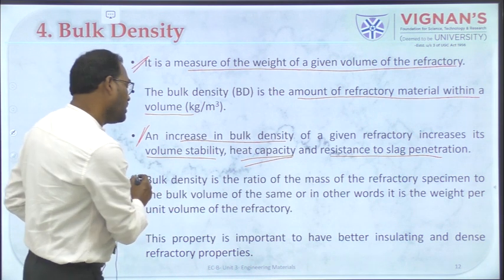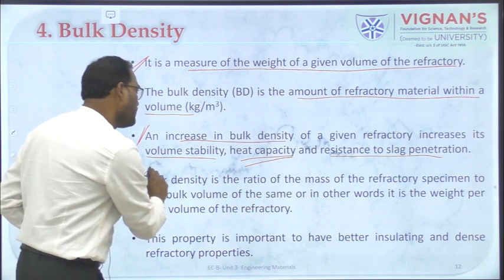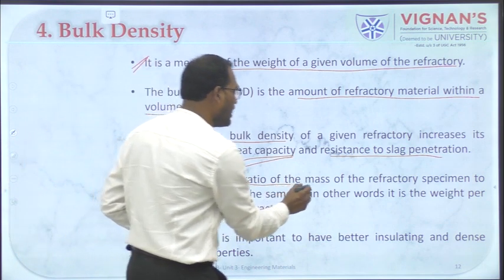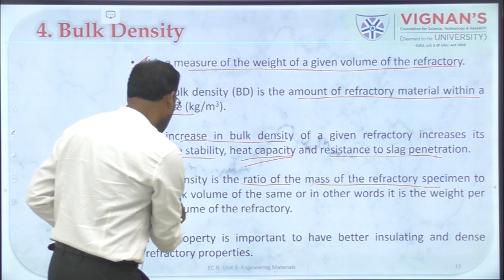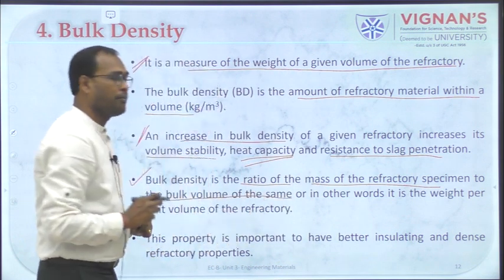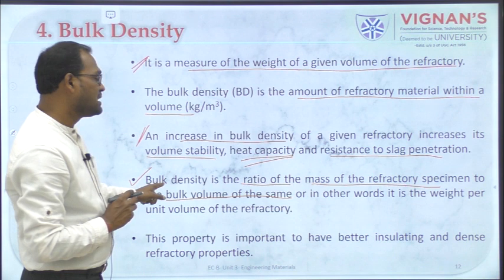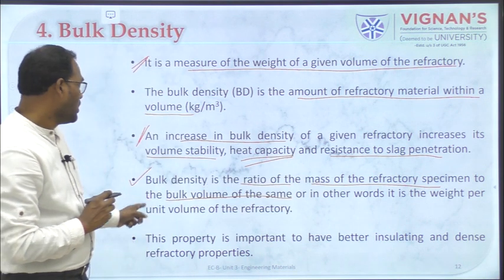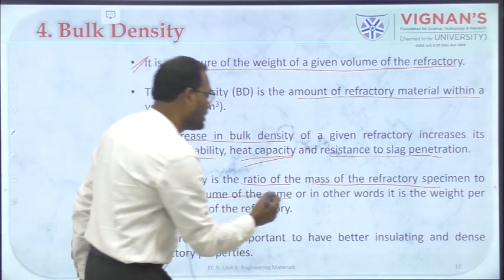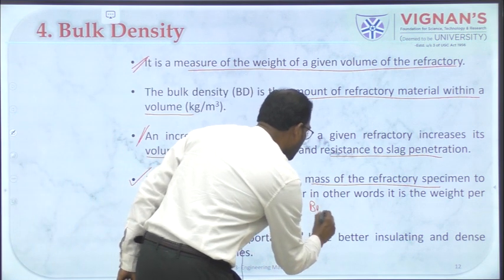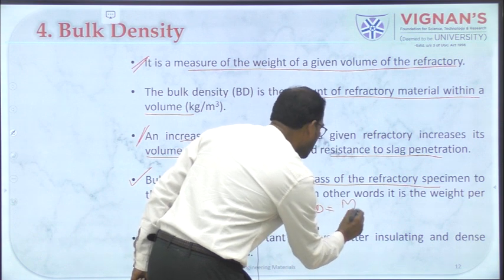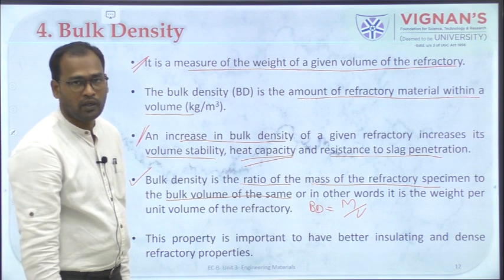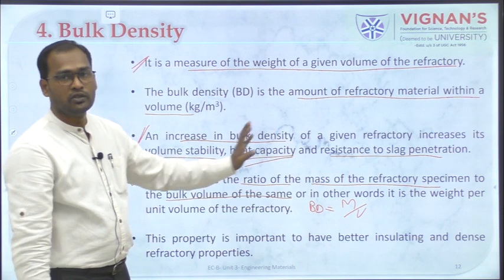And the fourth one is, bulk density is measured as the ratio of the mass of the refractory specimen to the bulk volume of the same. So you can take it as bulk density is equal to mass divided by your bulk volume. It will be put in a different form. I will show it in the next slide.